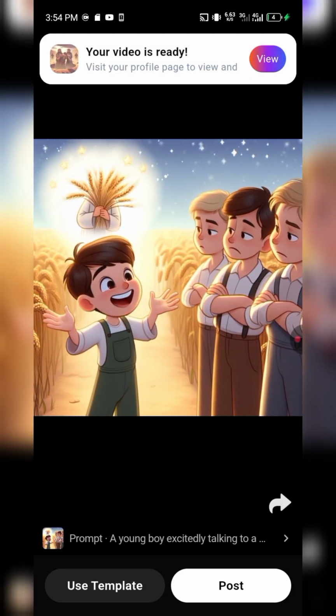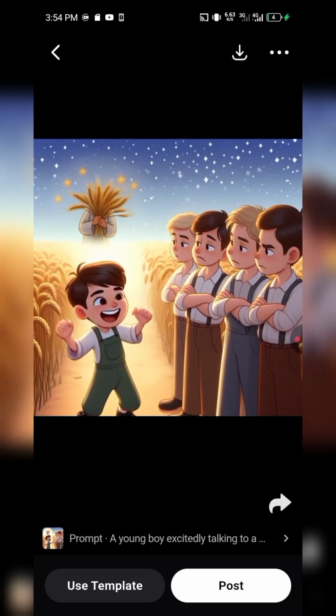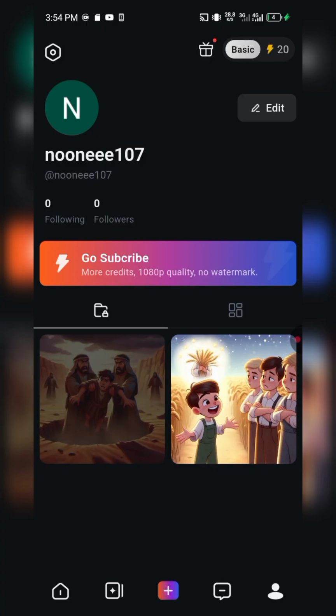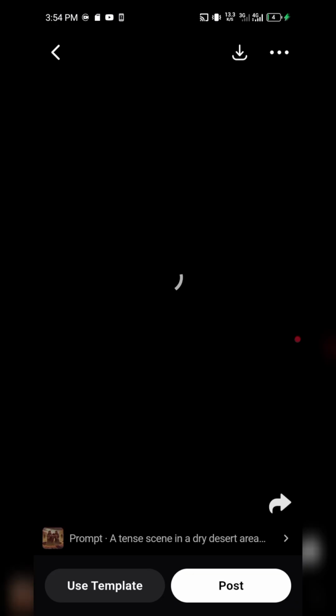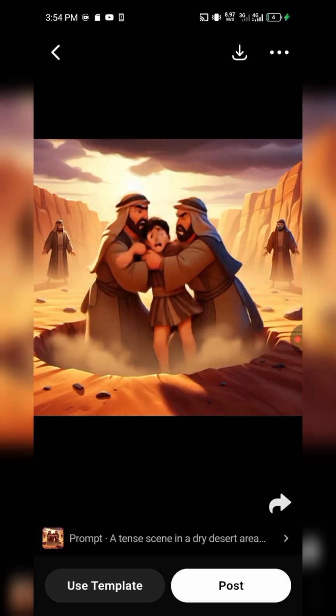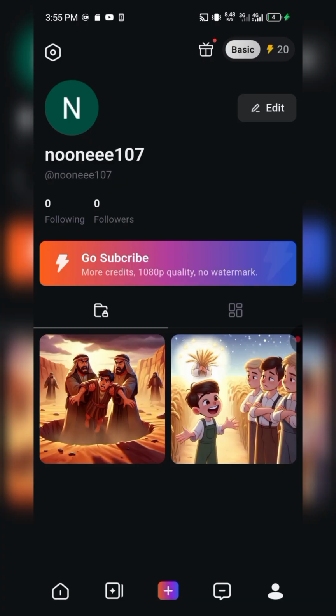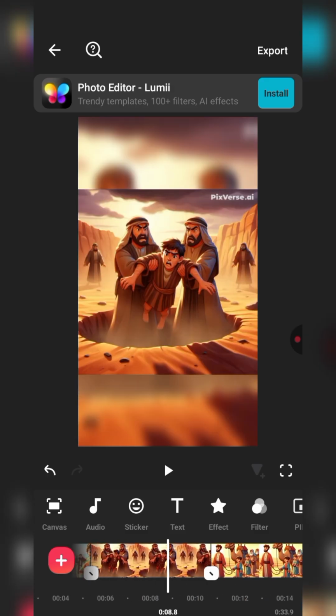Wow, so this is it. This is Pixverse generating an animation for it. It's free, this one is actually free. So this is it. It is just lovely. This is really, really nice.